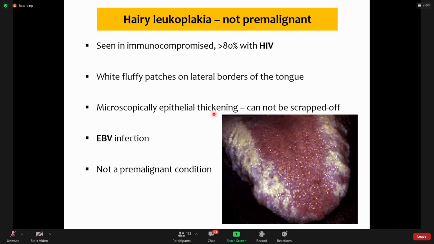Microscopically, they are epithelial thickenings like leukoplakia, but they have different features and viral changes. Unlike oral thrush, and like leukoplakia, they cannot be scraped off, and they are actually thought to be caused by EBV infection, Epstein-Barr virus infection. And as I mentioned earlier, this is not a pre-malignant condition.